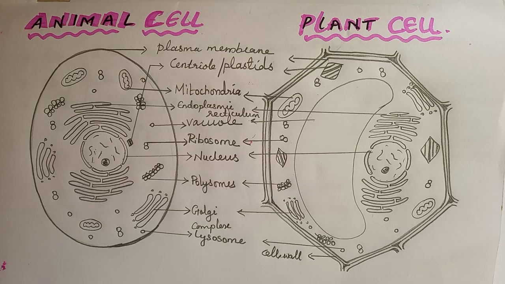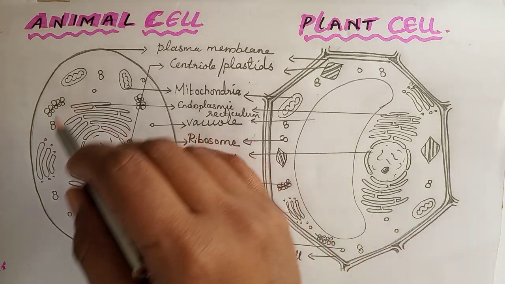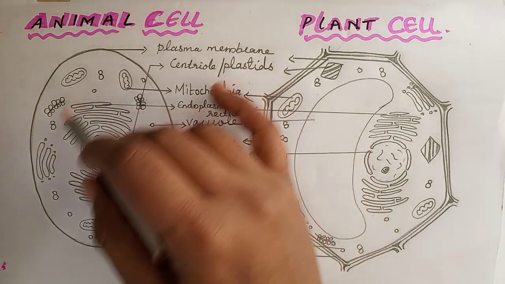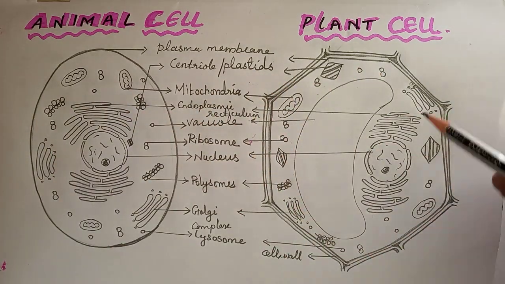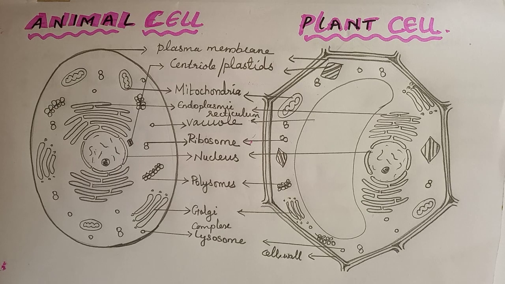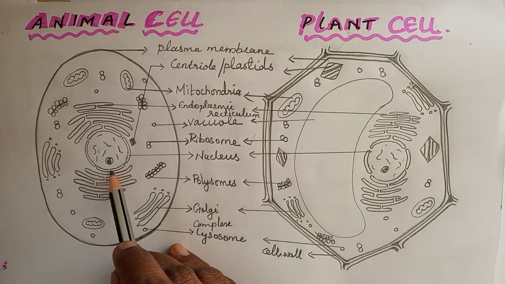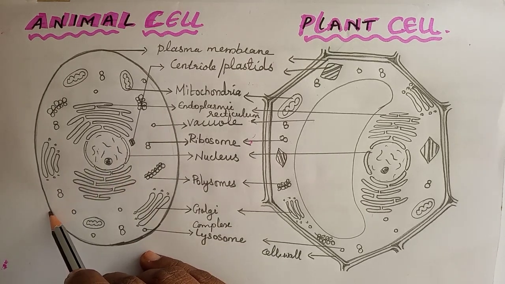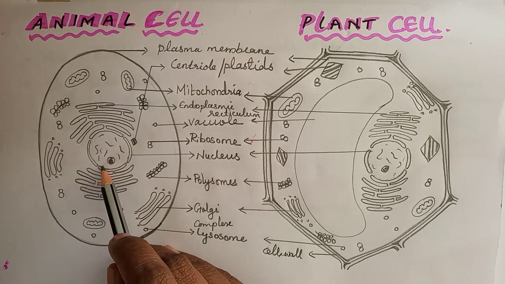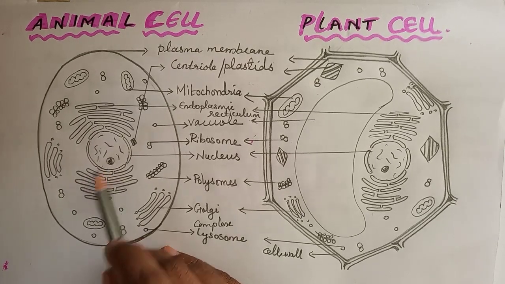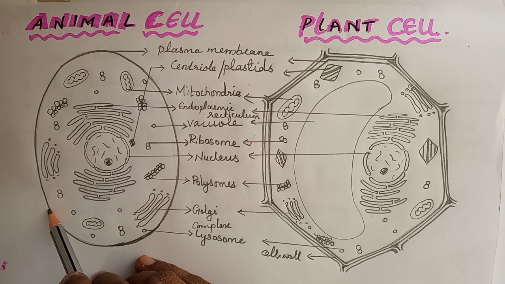Next we are going to see about cytoplasm. What is meant by cytoplasm? It is a jelly-like substance that makes up most of the inside of the cell, a semi-liquid structure. It lies between the nucleus and the plasma membrane of the cell.